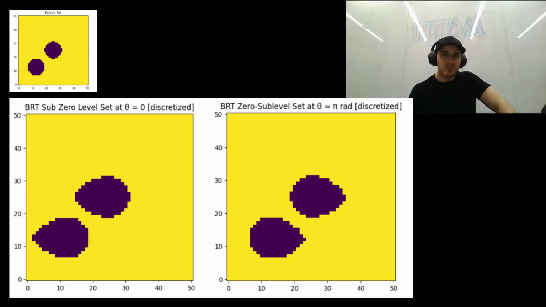So, whether I got this part right or not, the point is that the BRT isn't just a blob around obstacles. It's deeply tied to the robot's dynamics. And when the robot faces right, it's more likely to enter failure from the right. When it faces left, the danger shifts with it. This is why we slice the BRT by heading angle so our safety filter can be precise and directional.